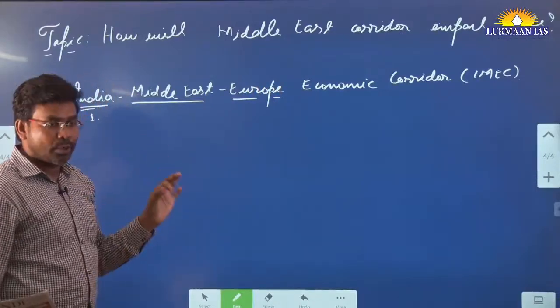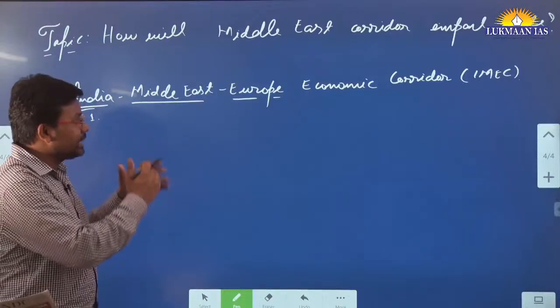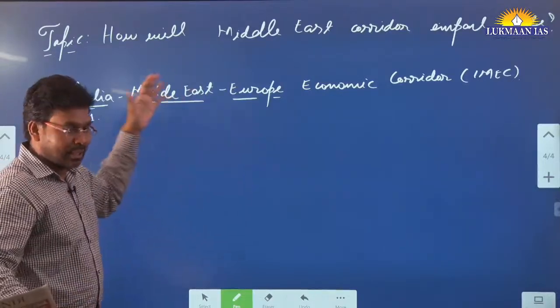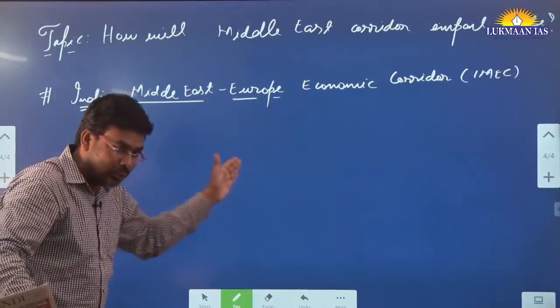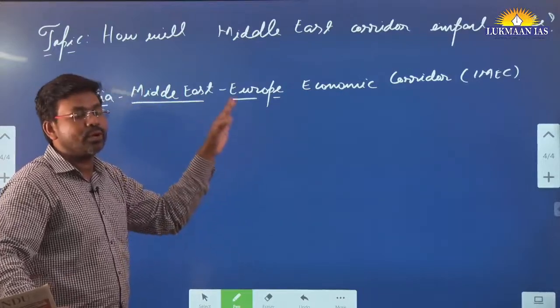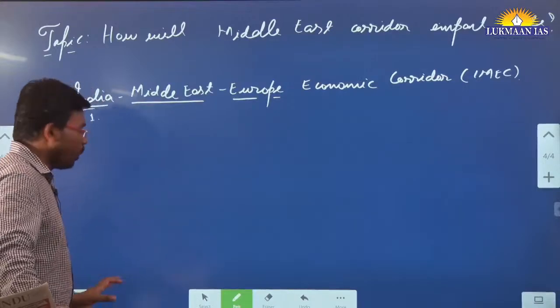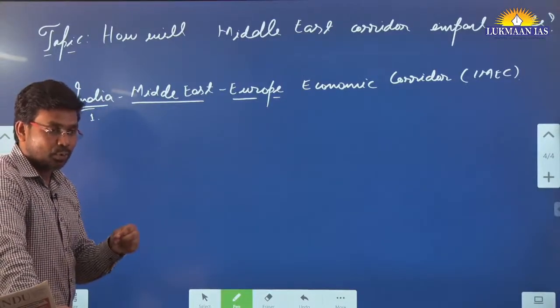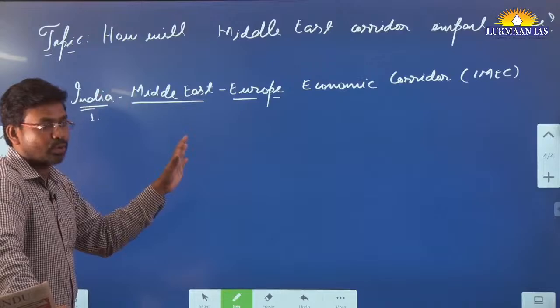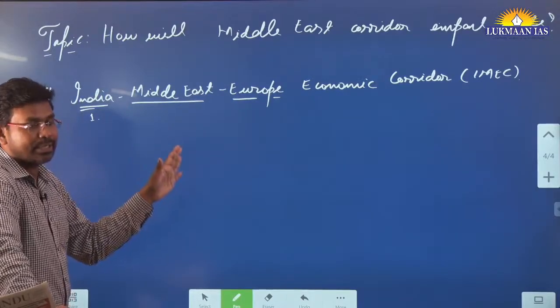So it is an economic corridor. Economic corridor means it's a connectivity project in which we are connecting the sea routes, the rail routes, and also the land routes. Why? So that we can transport goods and services through these corridors.